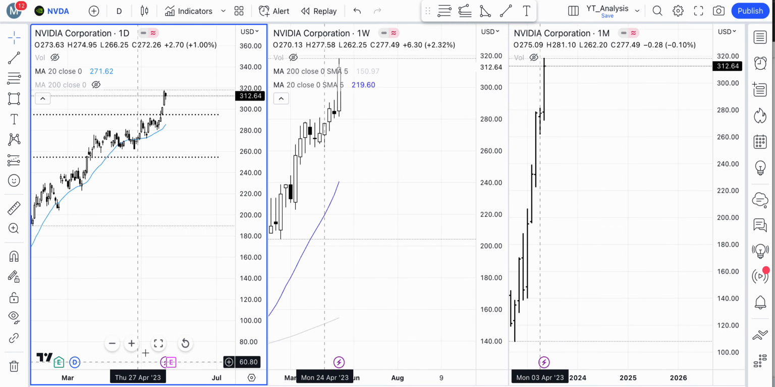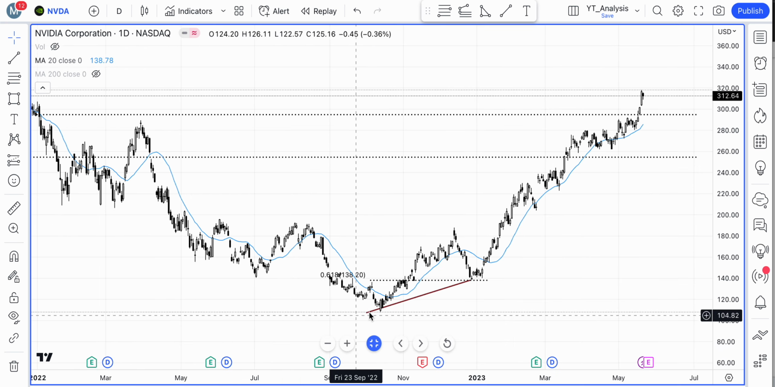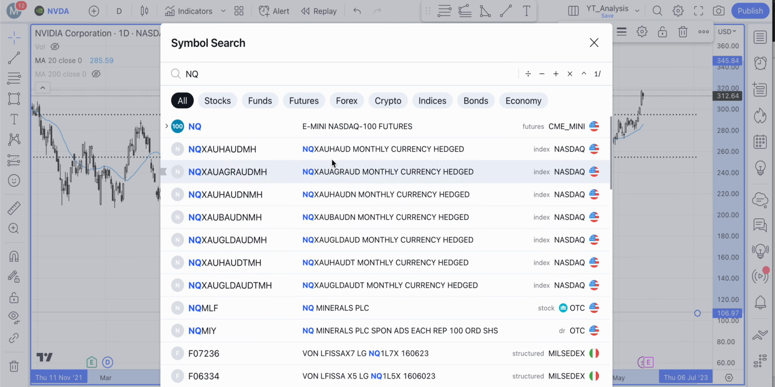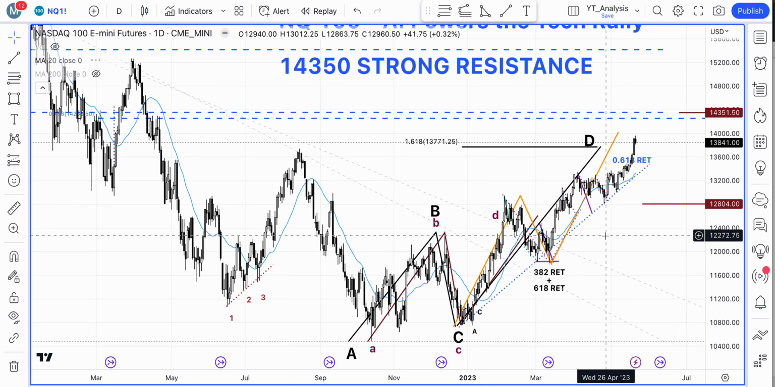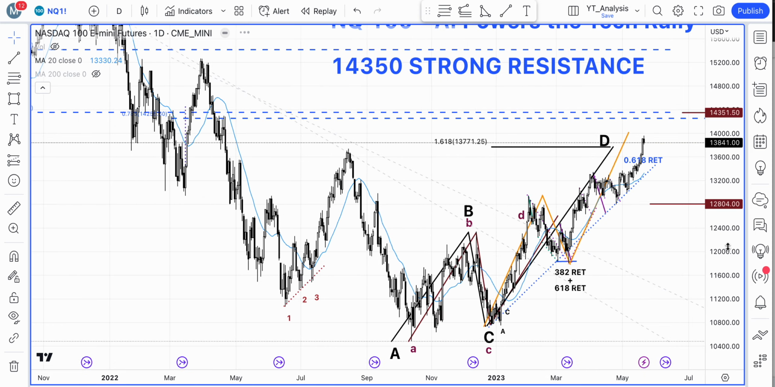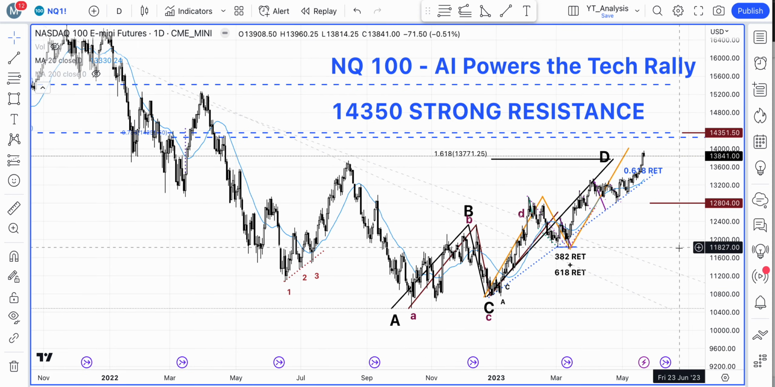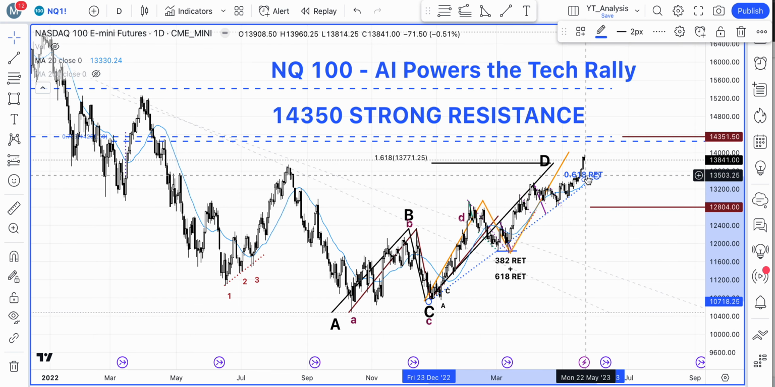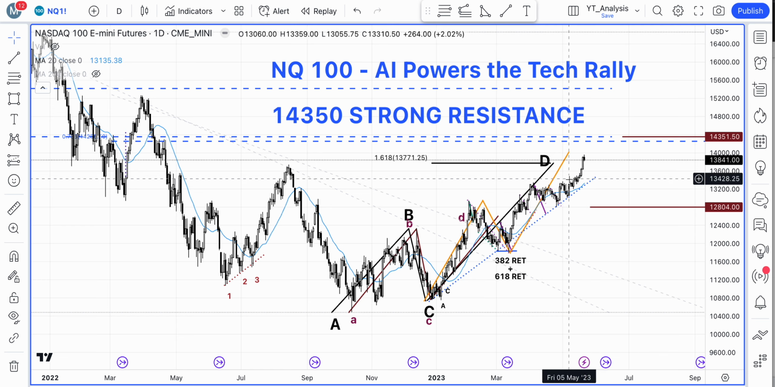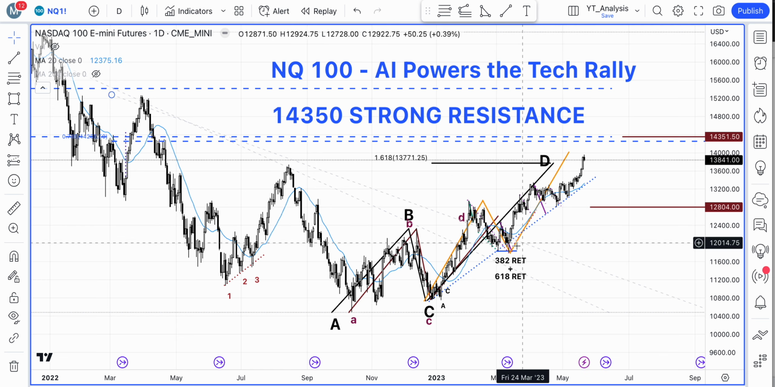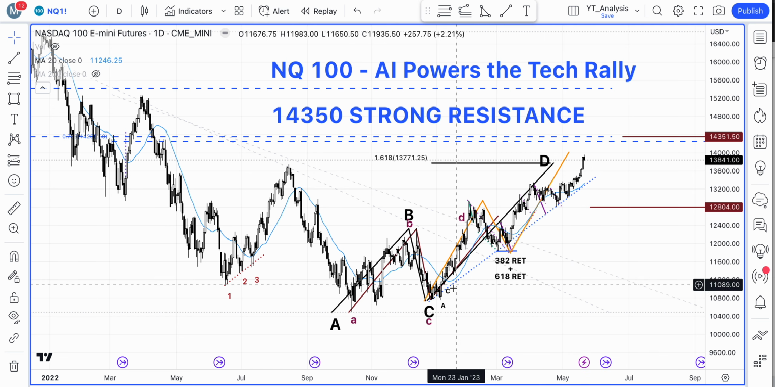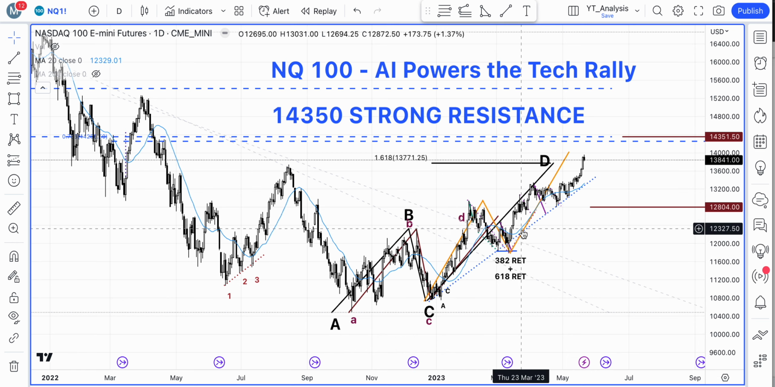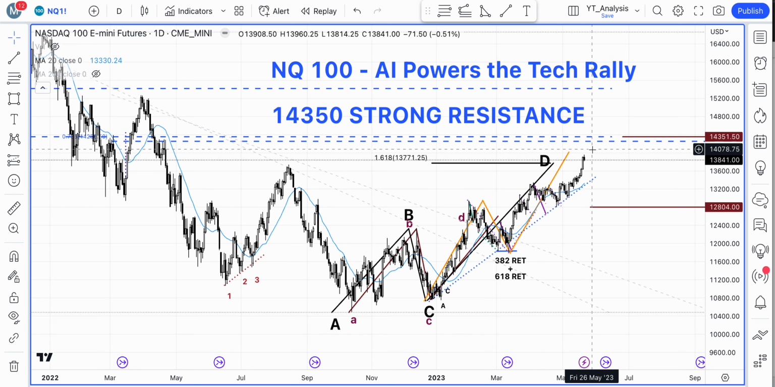So let's actually go back to our NQ chart. There we go. So here, what I'm also pointing out is that actually the index is pretty strong. It's above the 20-day moving average. We also have this trend line here, which is essentially a series of higher lows, and we have this market symmetry in place as well.